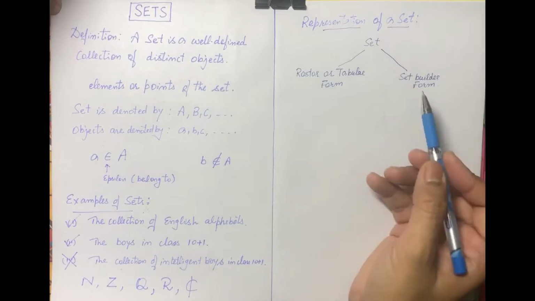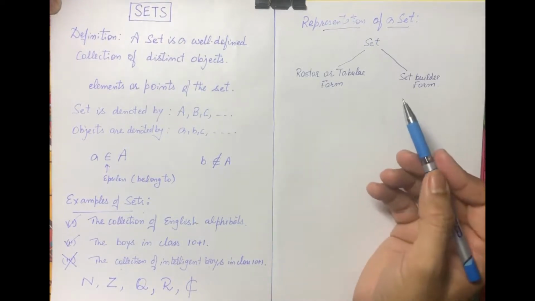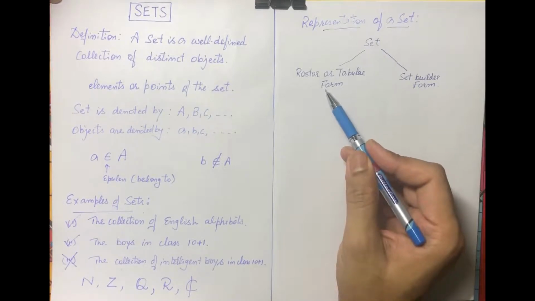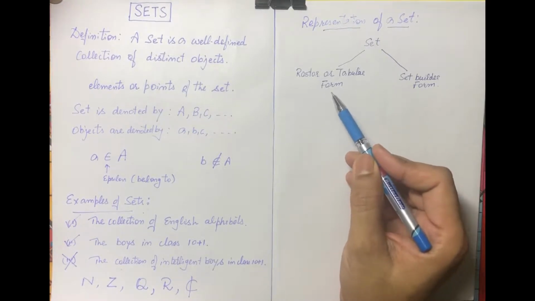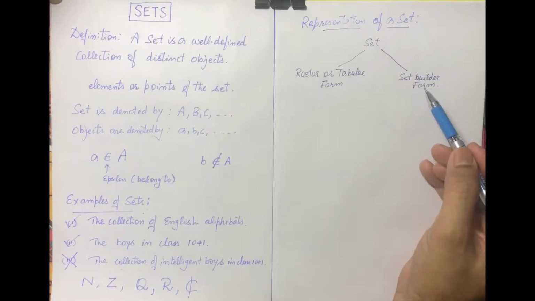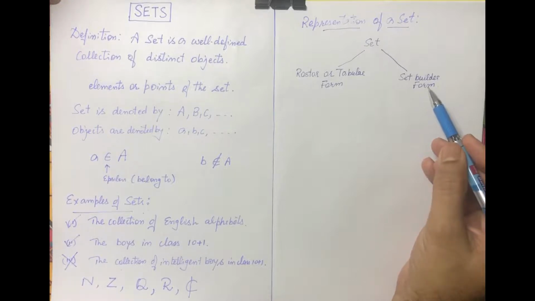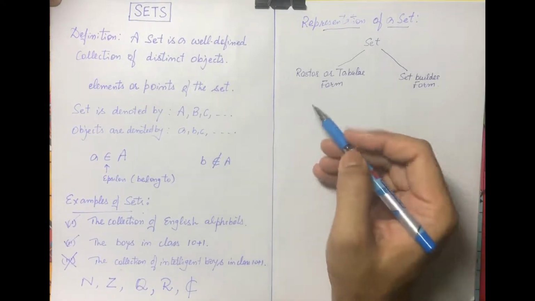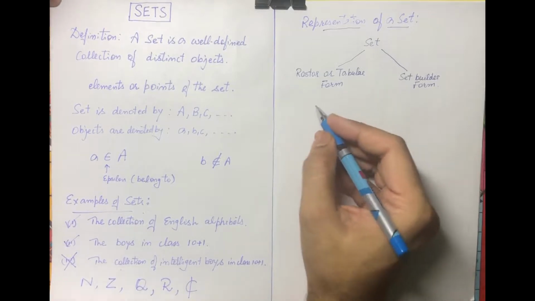So these are two different ways of representing sets. Roster form means listing the elements of a set, and set builder form is expressing the elements in a general way by expressing the property that they satisfy. So we will discuss this in some detail.